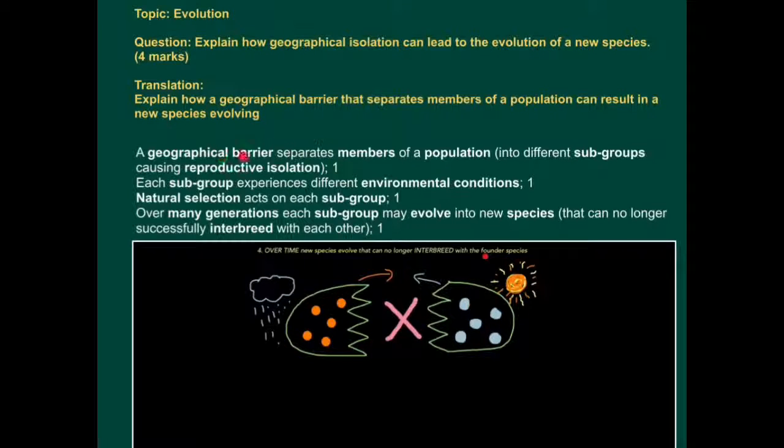So just to remember, a geographical barrier separates a population. Each subgroup experiences different environmental conditions. Natural selection acts on each subgroup, changing them over time. Over many generations, each subgroup may evolve into new species.